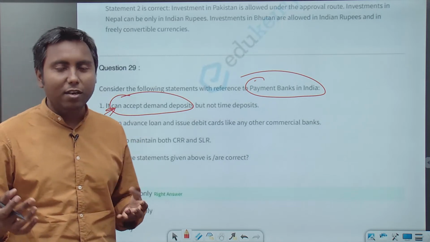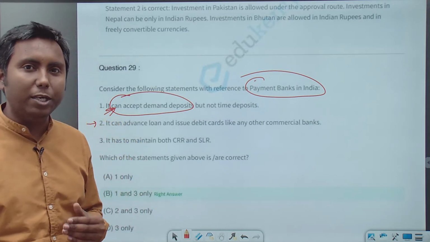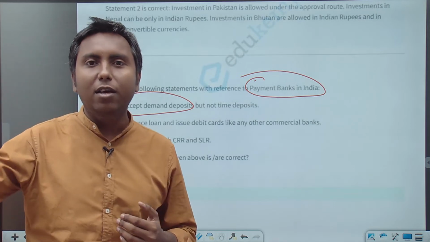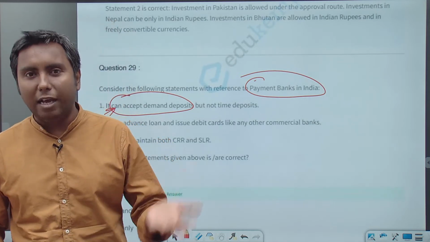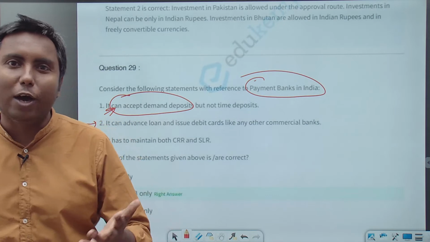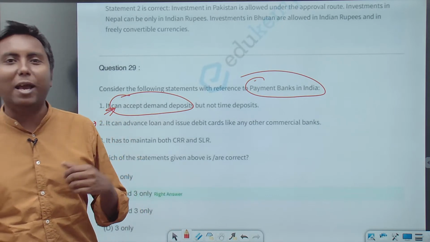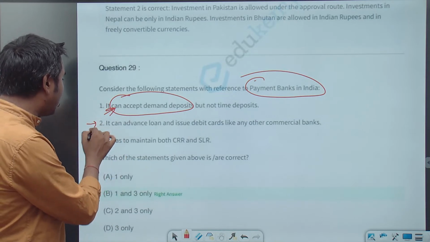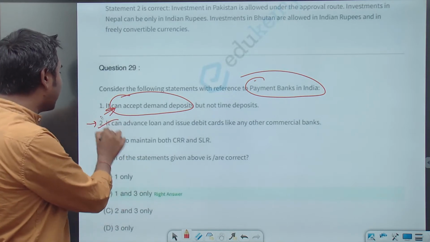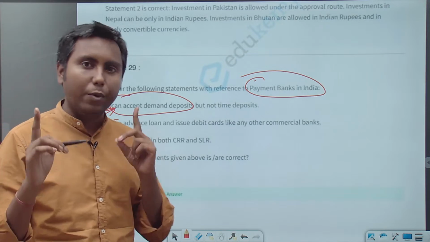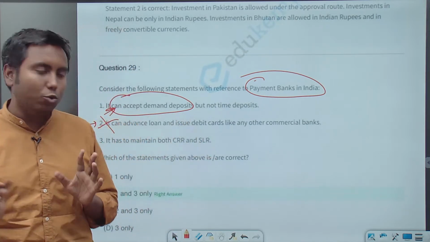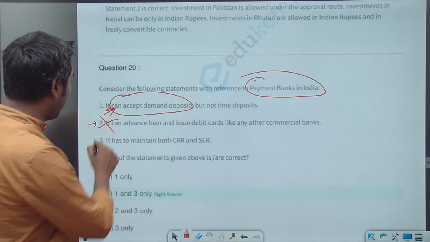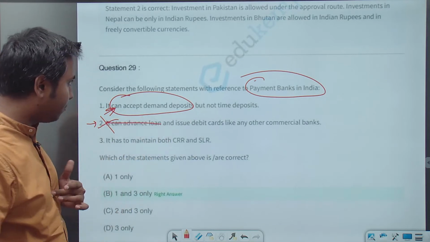advance loans. Suppose you deposit money today and the entity forwards it as a loan, and tomorrow you go and ask for your money. Then the bank won't have money to give you. So statement 2 is wrong if statement 1 is right. If you know statement 1 is right, then logically statement 2 is incorrect. It can advance loans? No, it cannot advance loans.